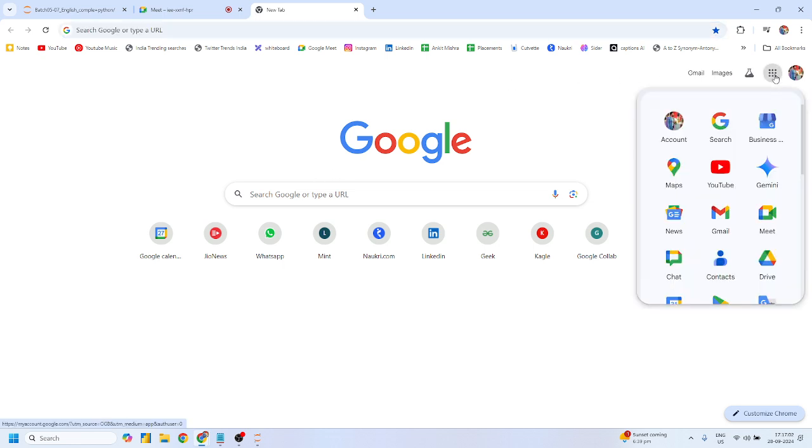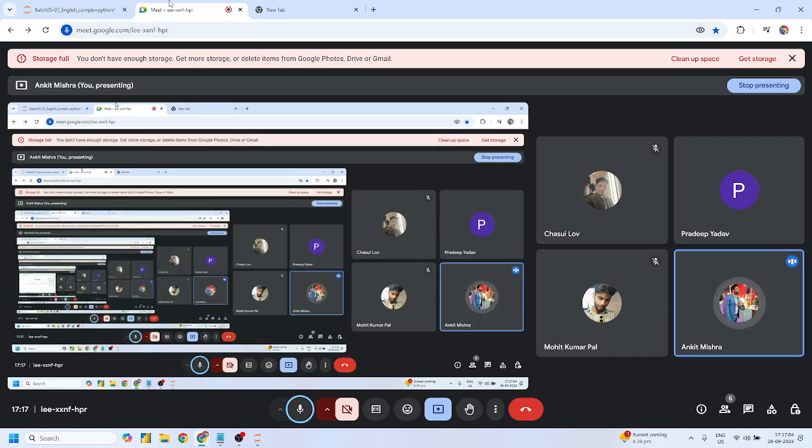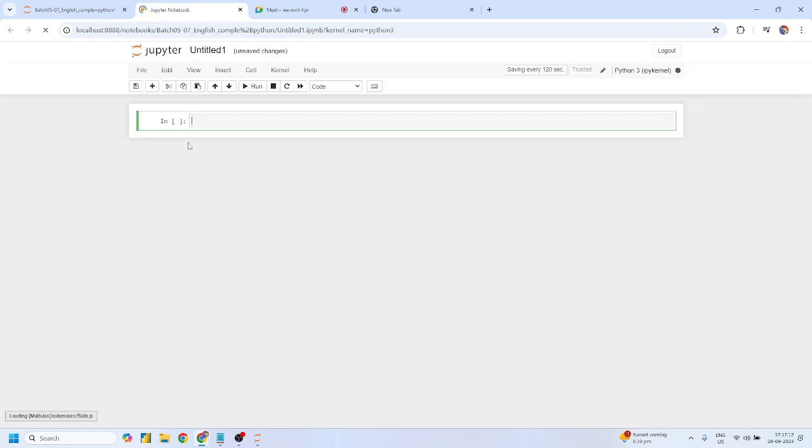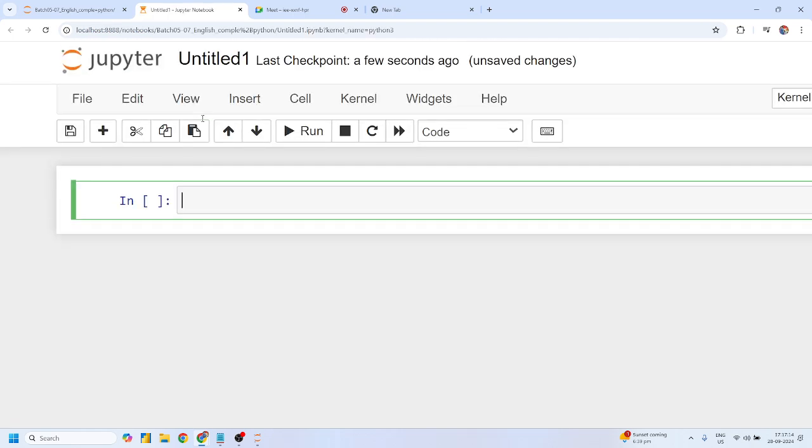So candidate, why is there a requirement of MySQL, right? What is the use of MySQL in database and connectivity? Let me show you. Suppose this is my file, and in this file I have some data like this, student details, and that student details is stored in the form of a dictionary.